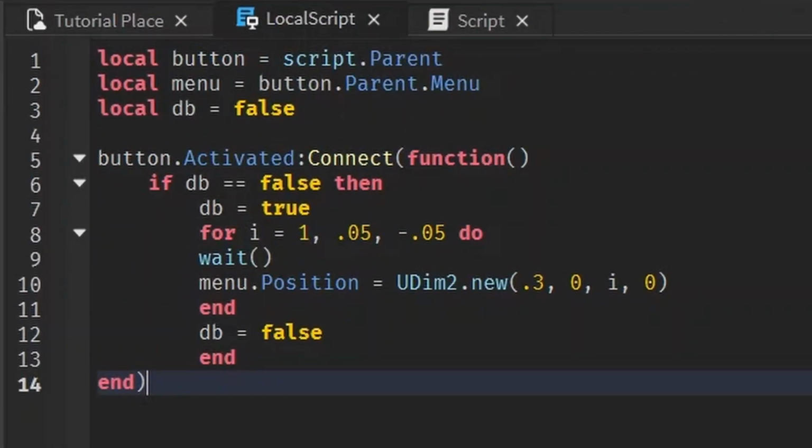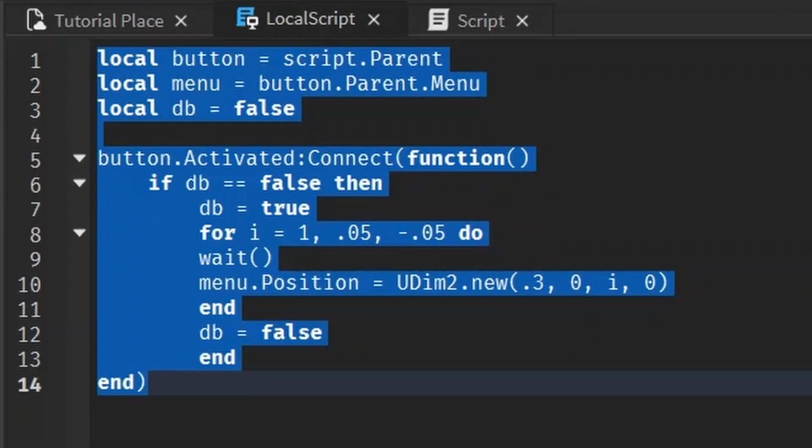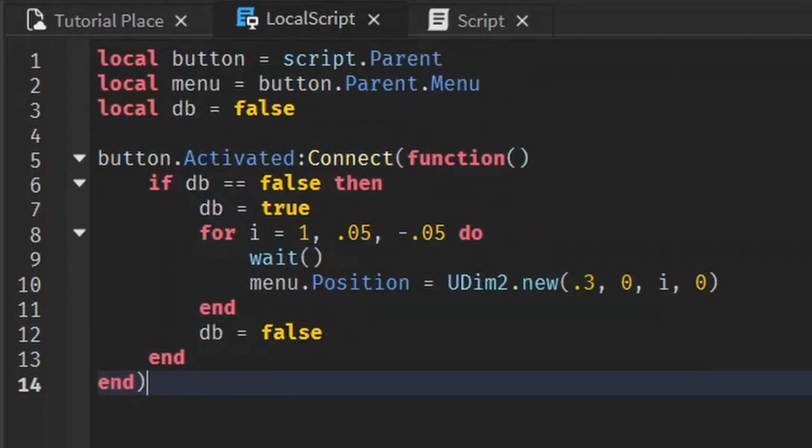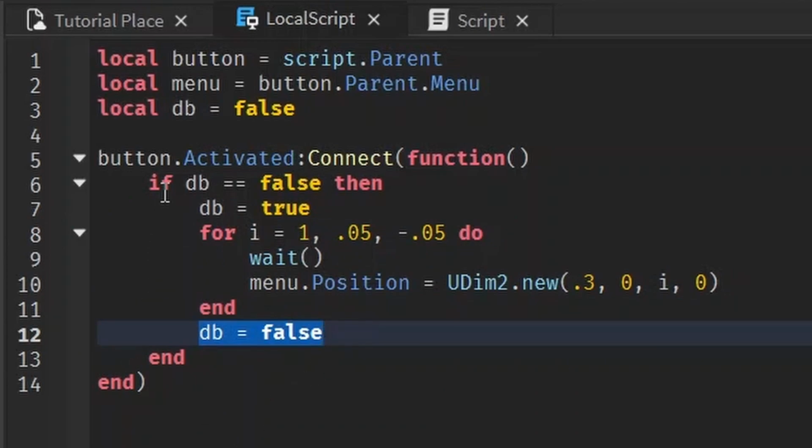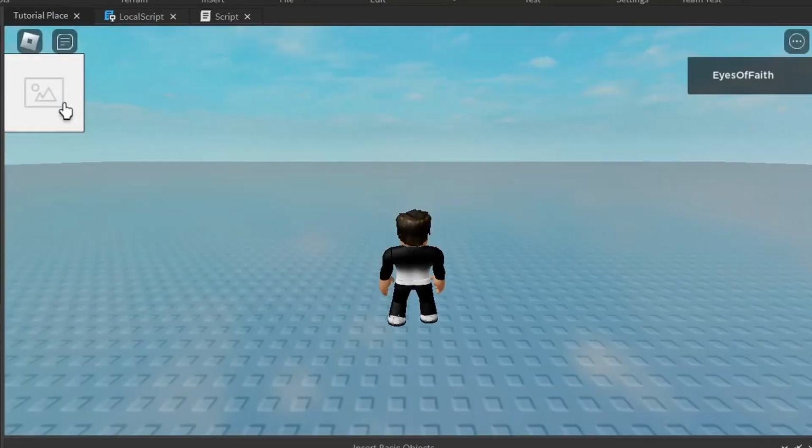For an even easier way, Control A to select everything, Control C to copy, and then paste it in again, and it'll do it for you. What the debounce does is, while the debounce is true, it won't play. It won't make the for loop restart again. So it waits until the for loop is over, and then it changes debounce to false, and then it's allowed to make this condition be able to be true. So I'll show you that working now.